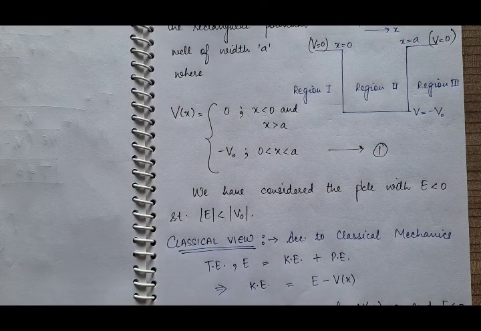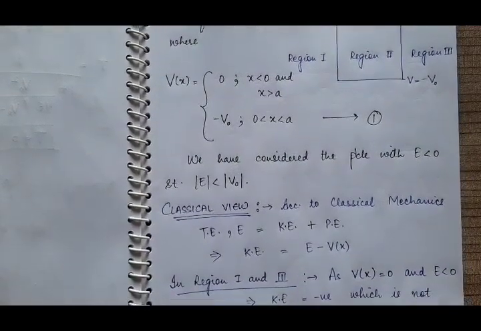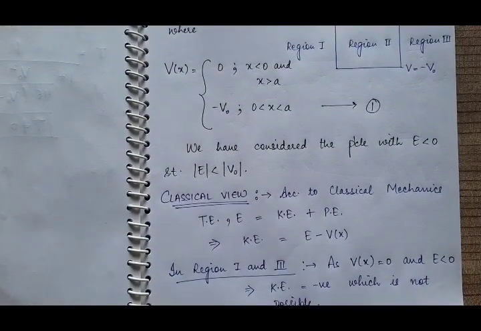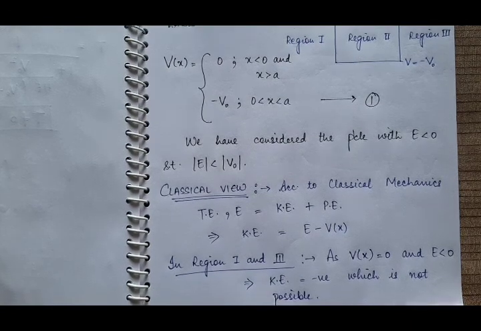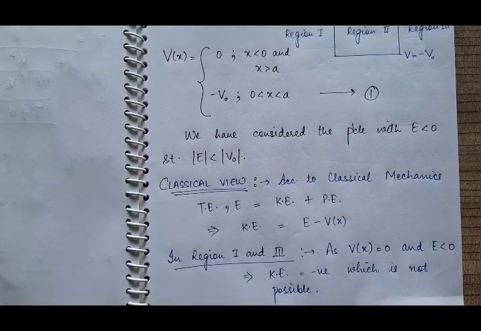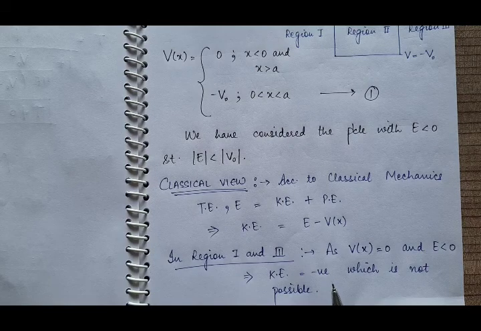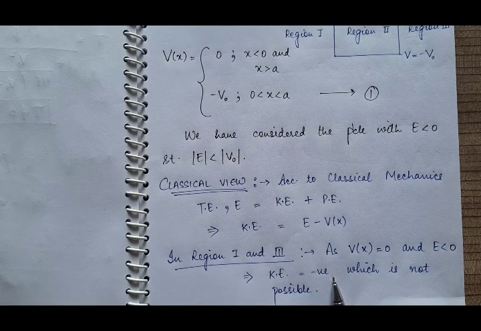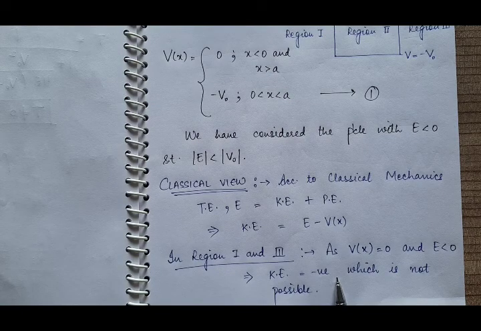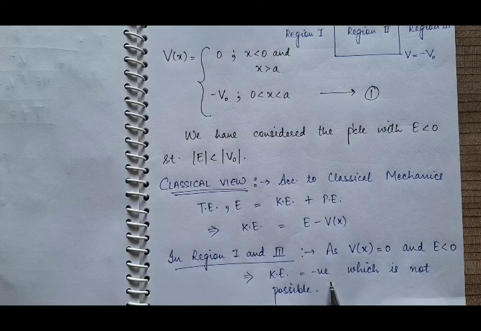And what is the total energy? Total energy is negative in the two regions. It means it will make the kinetic energy of the particle negative in region 1 and region 3. And a negative value of kinetic energy is not possible. Therefore, the particle cannot enter region 1 and region 3, because in these two regions kinetic energy comes out to be negative, which is not possible. So this is the classical point of view of region 1 and region 3.